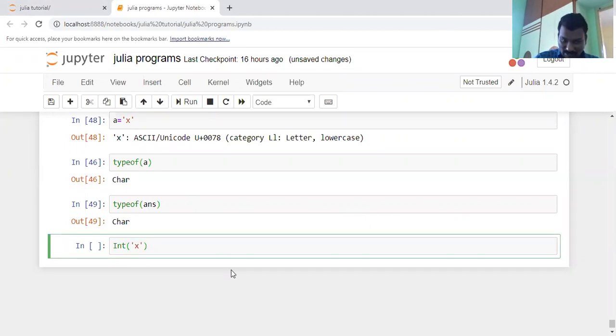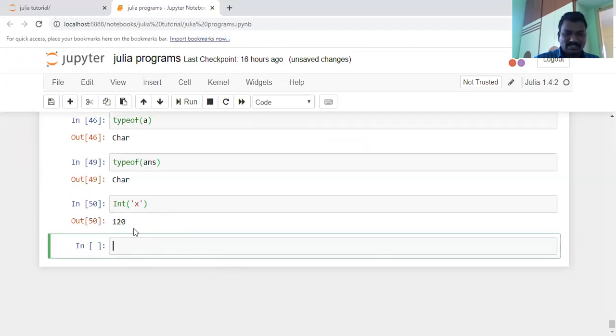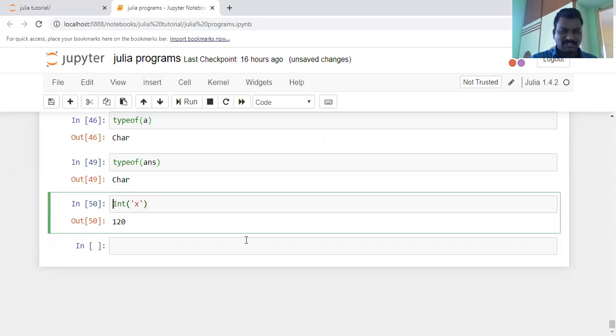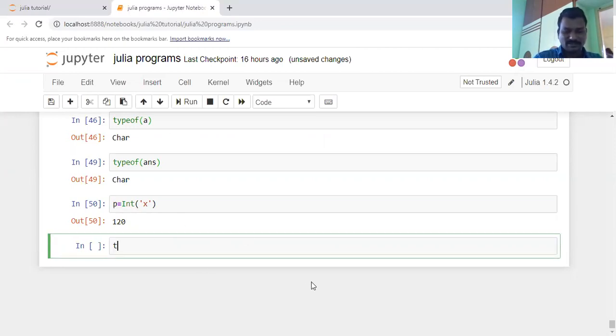That means now I am converting the x value into an integer. If we execute this, 120 is the value here. For example, I want to know the answer here. If you pass this information to some variable, let us assume p, what is the type of p here? Let us check the type of p.